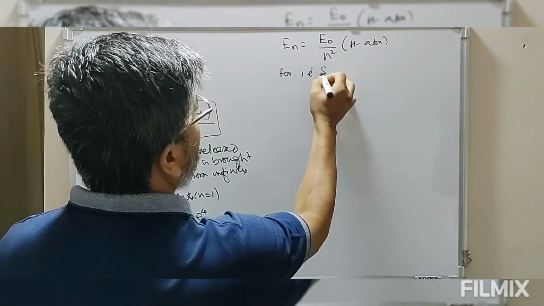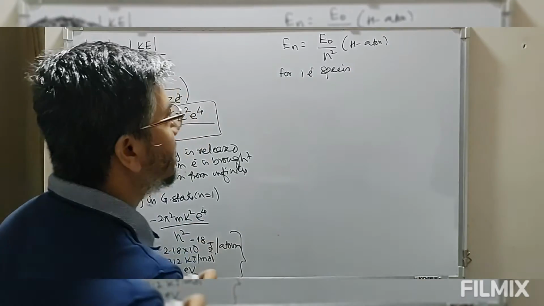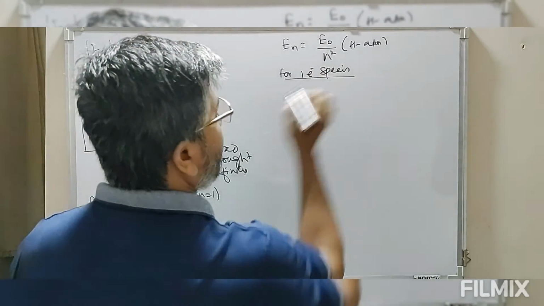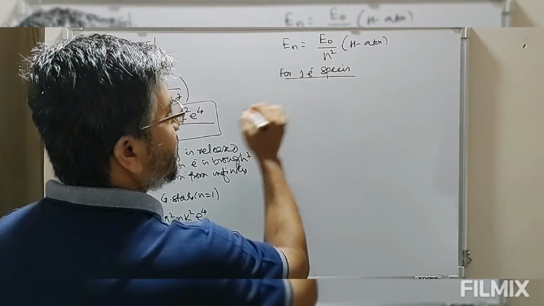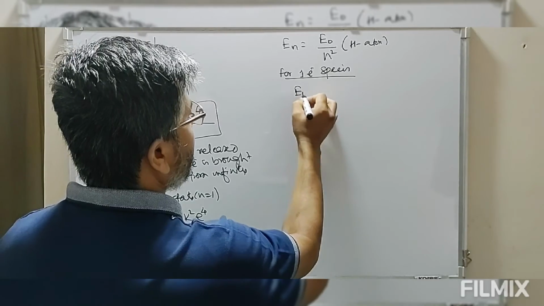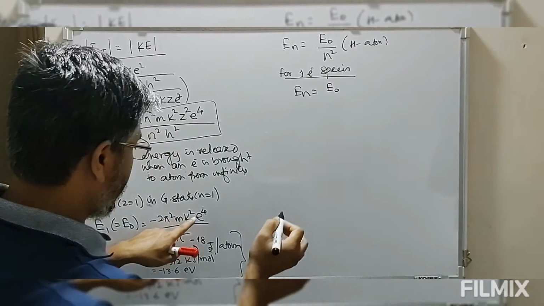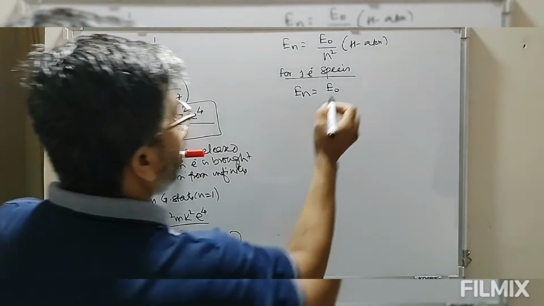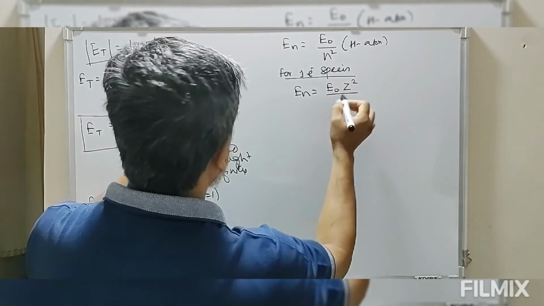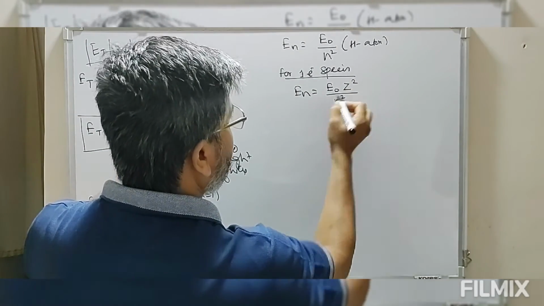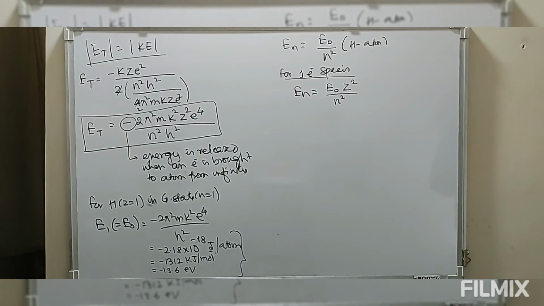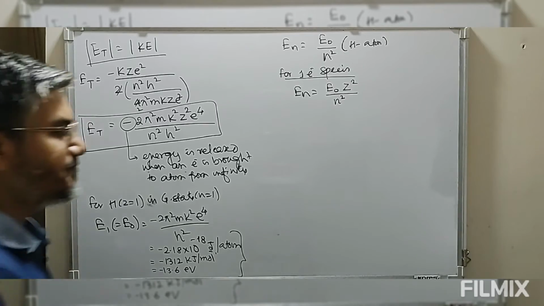For one-electron species, En is equal to E naught Z² divided by n². So this is the energy of an electron in any particular orbit with atomic number Z.